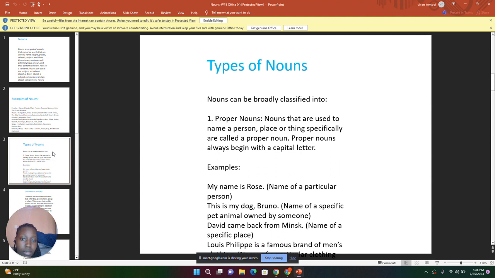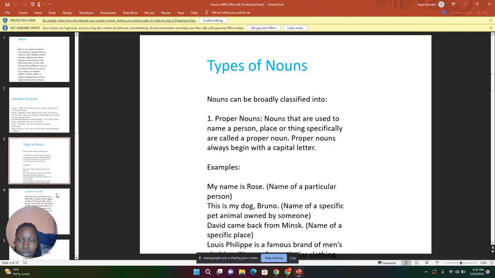The third example is, David came back from Minsk. Minsk is a name of a specific place, so therefore letter M in Minsk starts with a capital letter. The next example is, Louis Philippe is a famous brand of men's clothing. Louis Philippe is an example of a proper noun, therefore the L in Louis Philippe is capital.